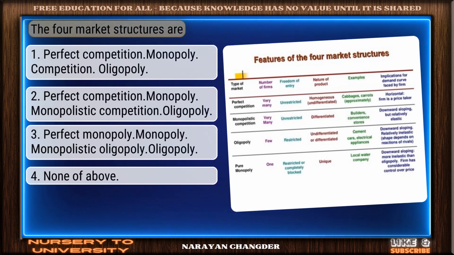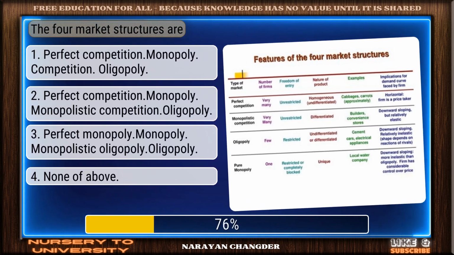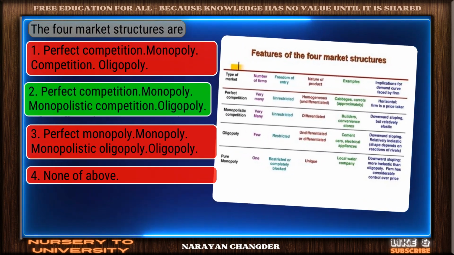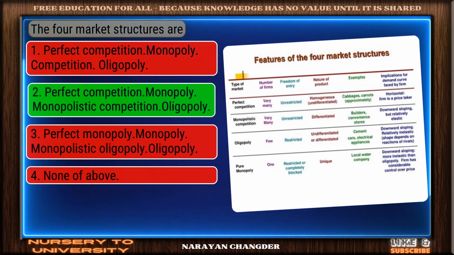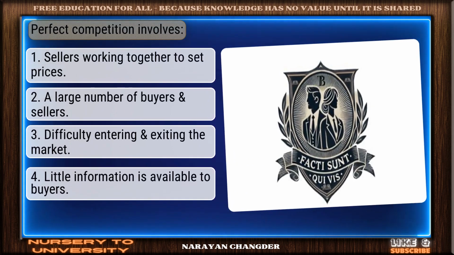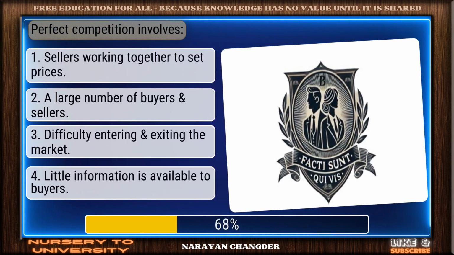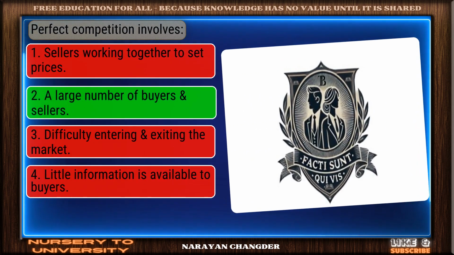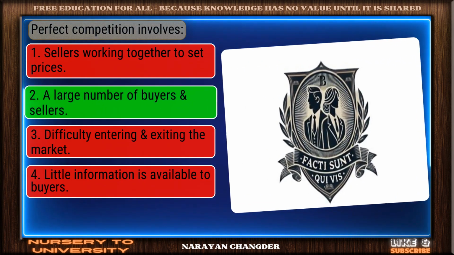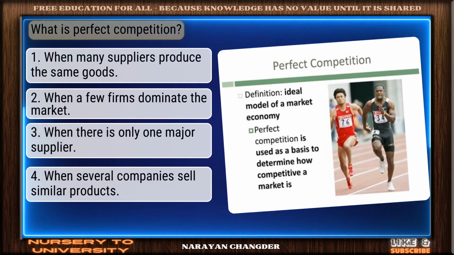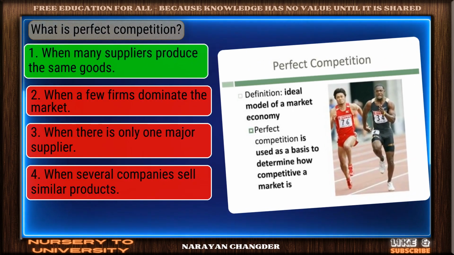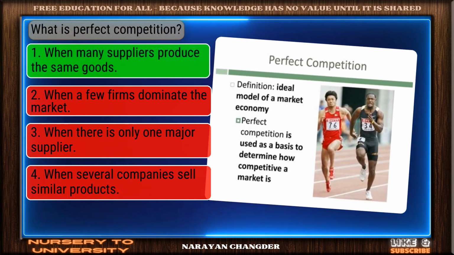The four market structures are. Right again. Perfect competition, monopoly, monopolistic competition, oligopoly is a valid answer. Perfect competition involves. On track. A large number of buyers and sellers is the correct answer. What is perfect competition? Valid point. When many suppliers produce the same goods is true.